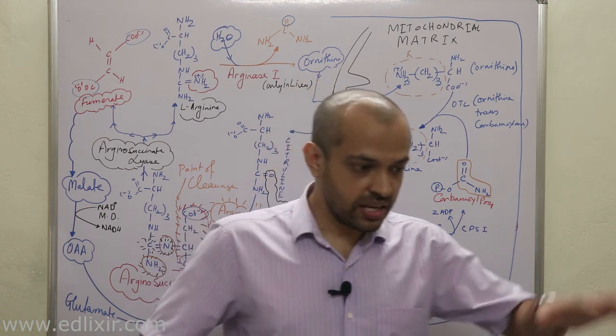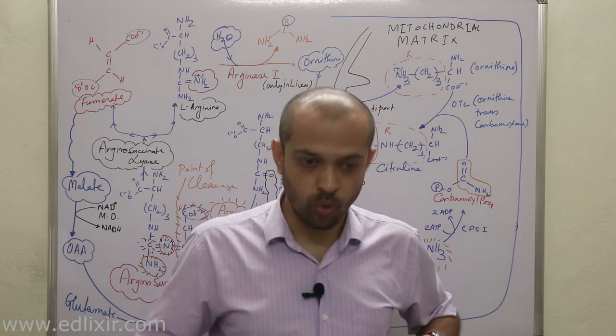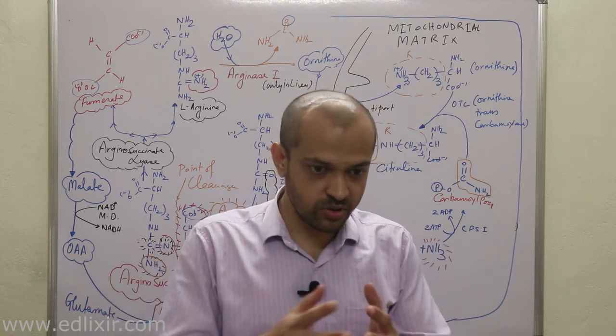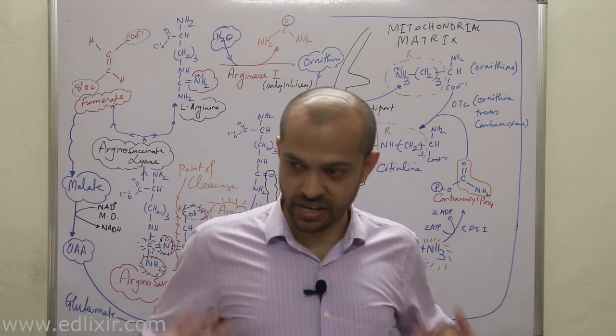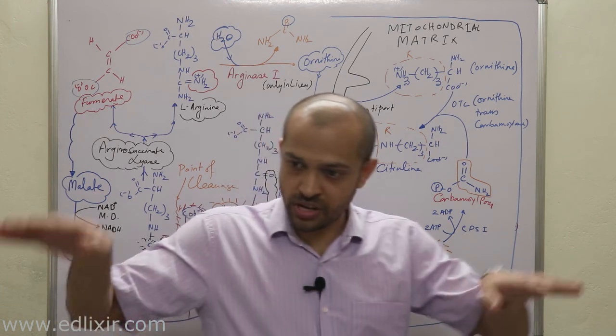Now listen, in general the concentration of ammonia in our blood is low. Some ammonia is roaming around in our body, but normally the concentration of ammonia is low.